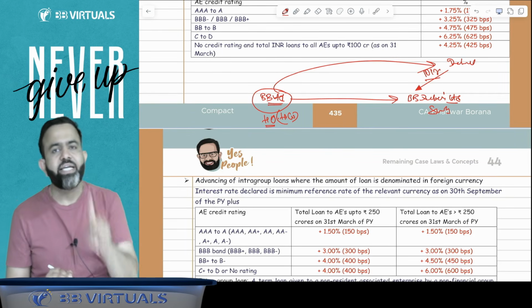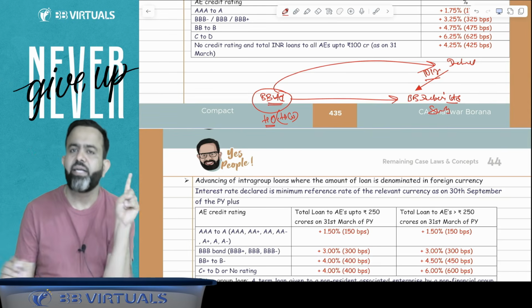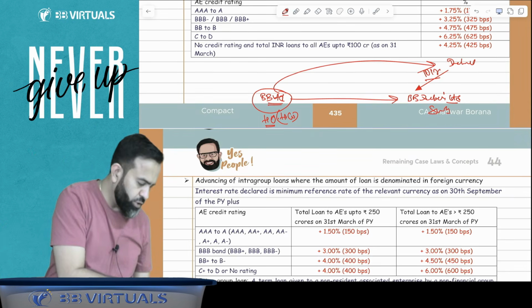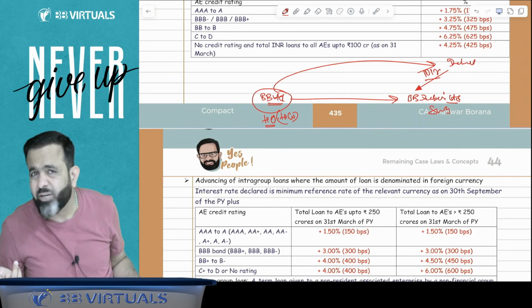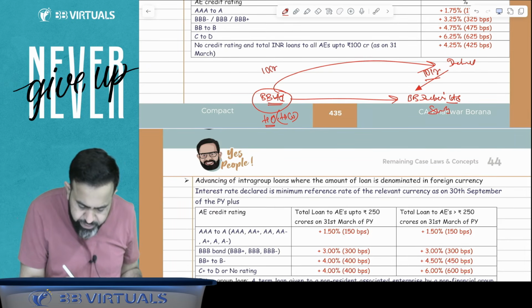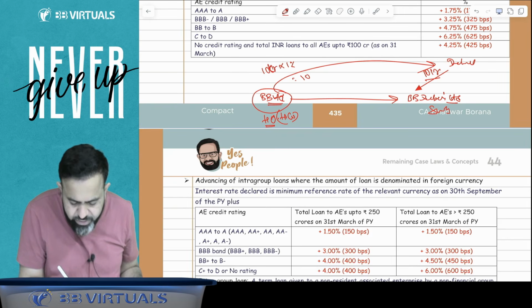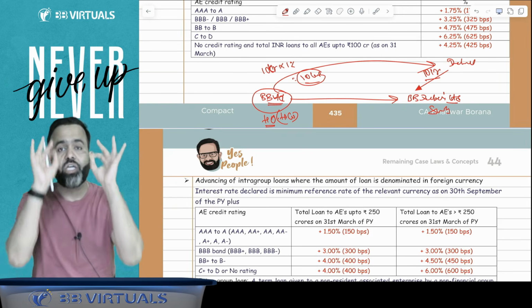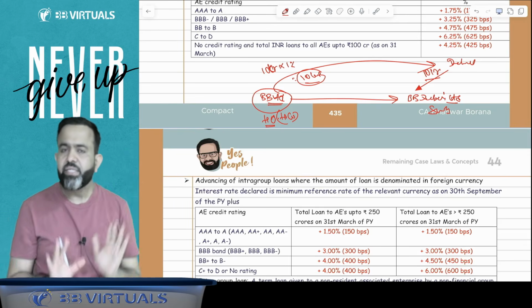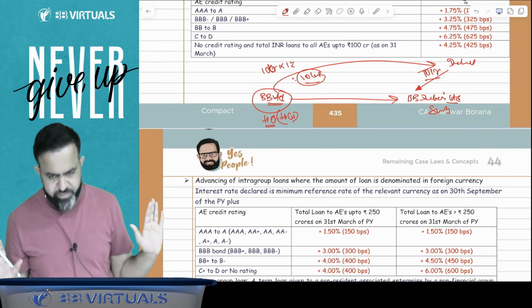Then we should charge at least 1% of the guaranteed amount. So here the loan amount is 10 crore multiplied by 1%. It comes to 10 lakh rupees. So every year our commission should be 10 lakh rupees. 10 crore multiplied by 1% comes to 10 lakh rupees. 10 lakh should be charged as commission or guarantee fees from BB Dubai Limited. Then it is as per the safe harbor.